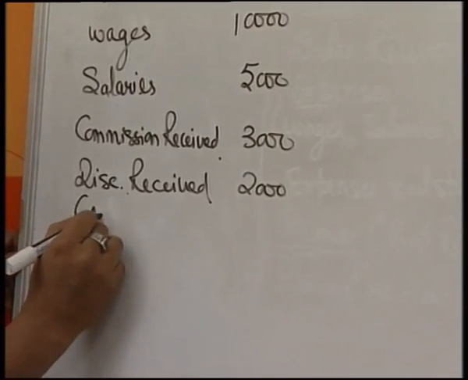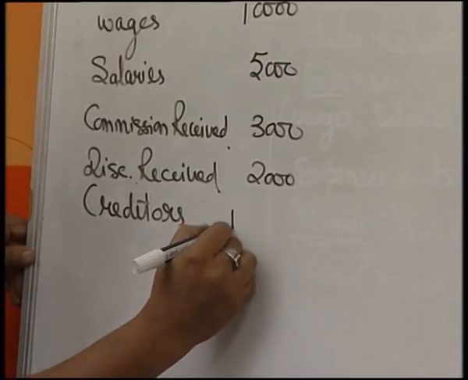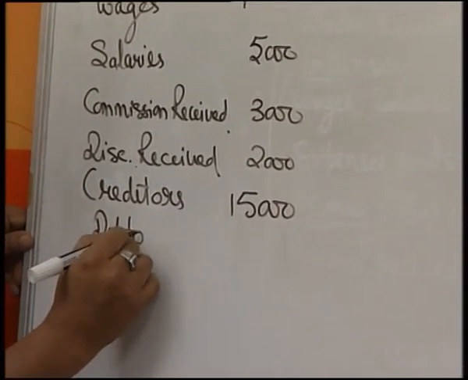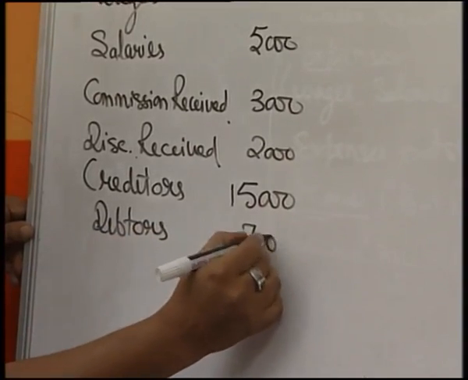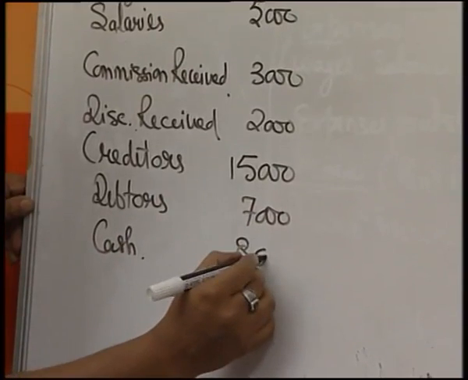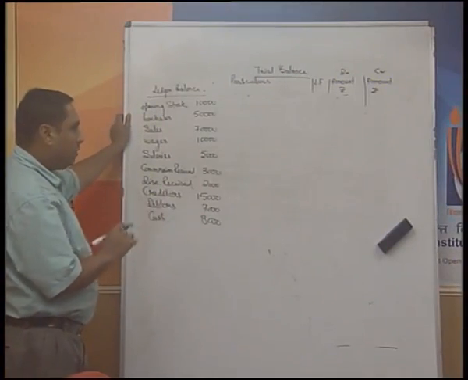Simultaneously, we can have some creditors for 15,000, debtors 7,000, cash 8,000. Now, these are some of the items which we have taken on an imaginary basis.